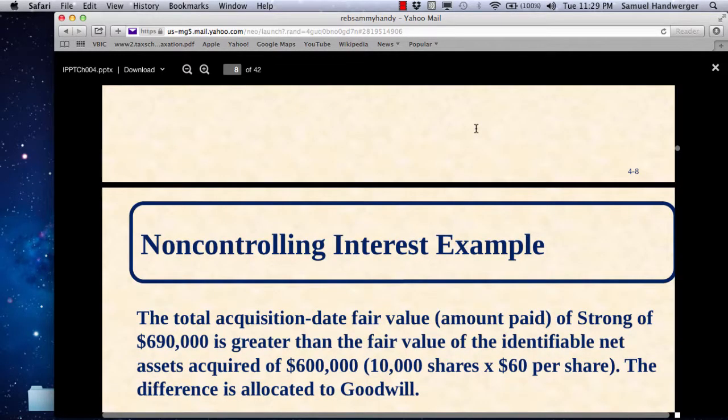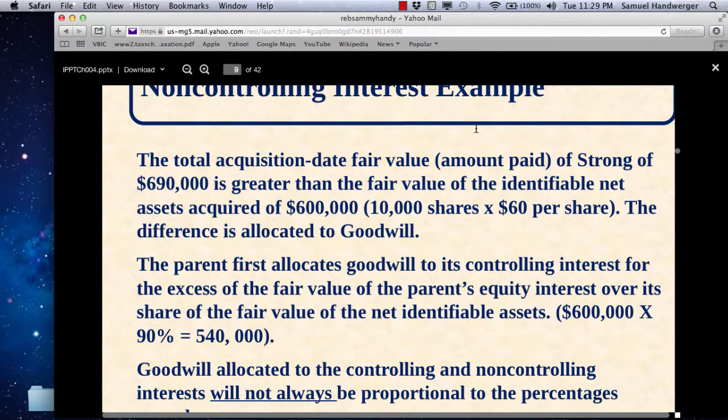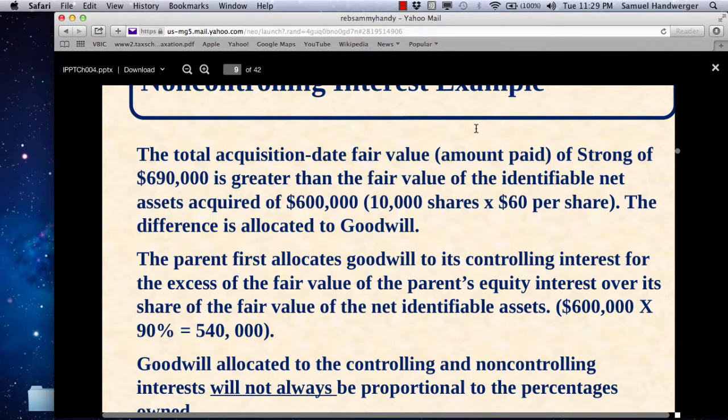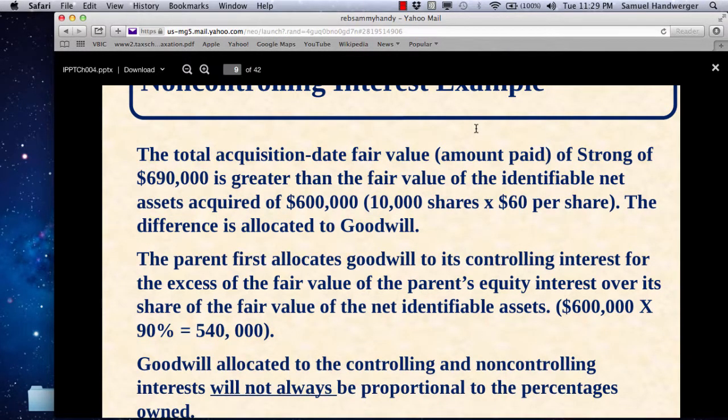Let's see what happens. In this same example, we're going to be told that the identifiable net assets, meaning the fair value of the assets and the fair value of the liabilities, comes out to equal, for 10,000 shares of the subsidiary, what the market value was paying. It just happens that it's telling us that. It doesn't have to be, but it's telling us this is the case.